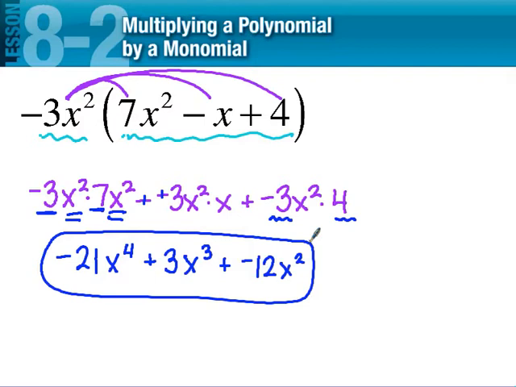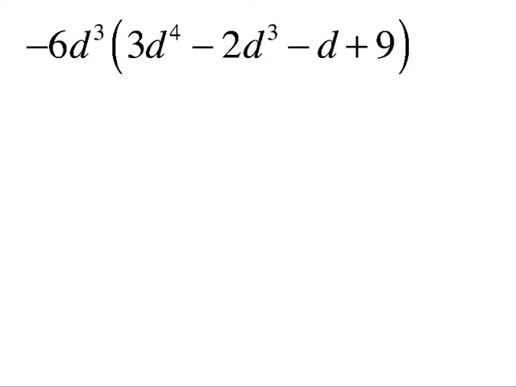Okay, let's look at another one of those. So on this one I have negative 6d cubed and then parentheses 3d to the fourth minus 2d cubed minus d plus 9. And then I'm going to go ahead and have my right parentheses. So let's distribute. Now on this one I'm not going to write out every step.